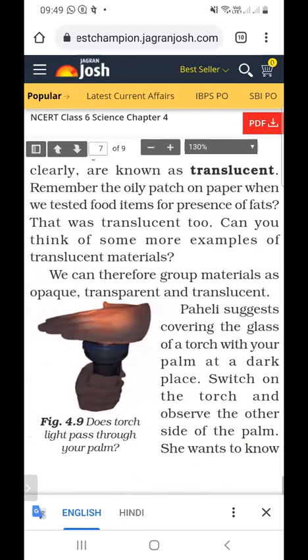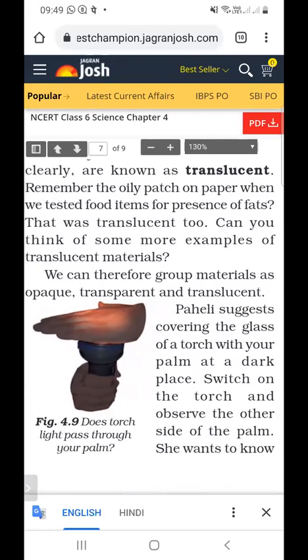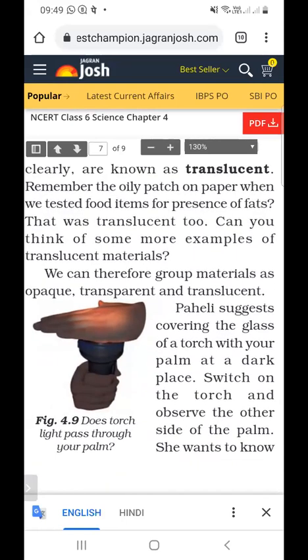We can therefore group materials as opaque, transparent, and translucent. So there are 3 types of material. First is transparent, next is translucent, and next is opaque. What do you mean by transparent objects? Objects through which light can pass easily and can be seen clearly are called transparent objects.